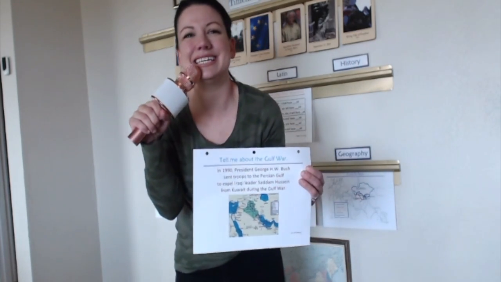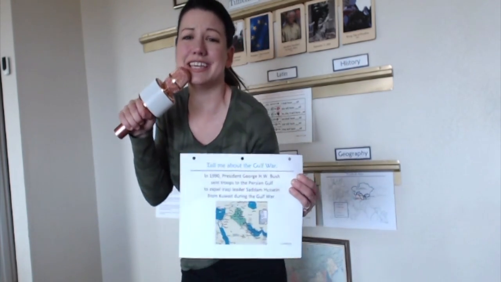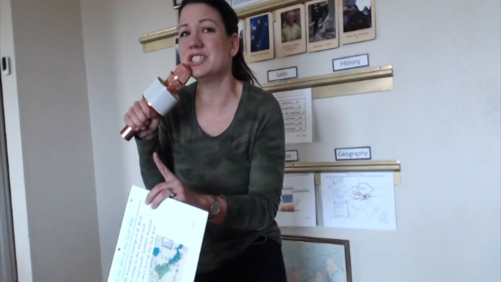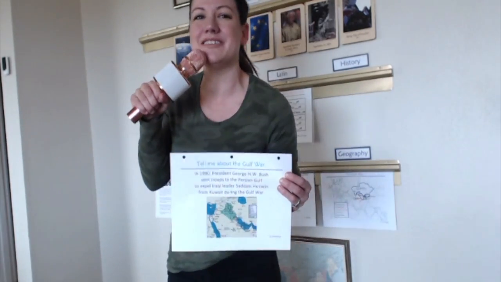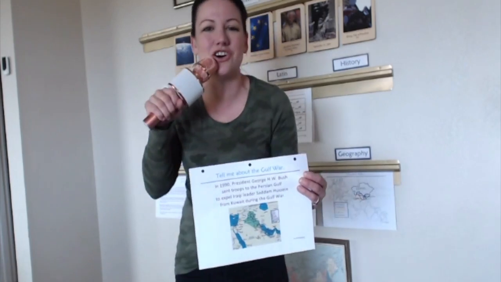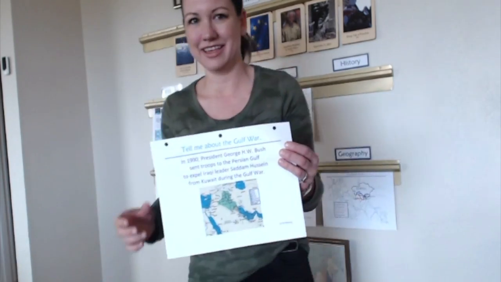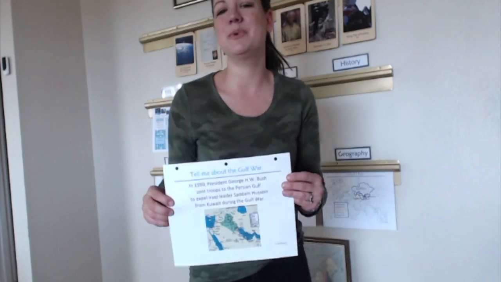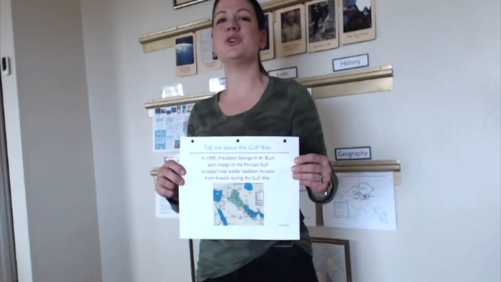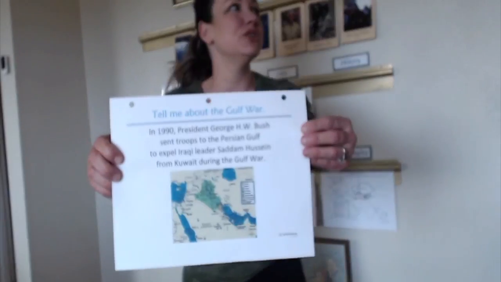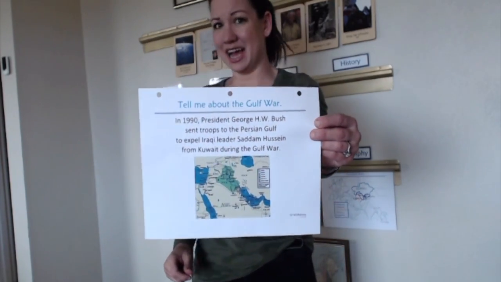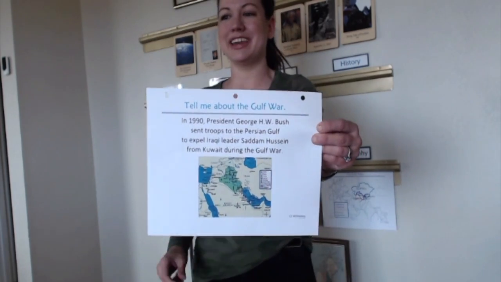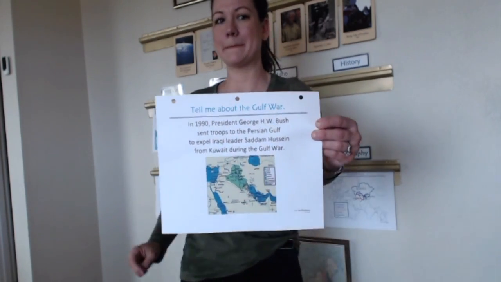In 1990, President George H.W. Bush sent troops to the Persian Gulf to expel Iraqi leader Saddam Hussein from Kuwait during the Gulf War. In 1990, President George H.W. Bush sent troops to the Persian Gulf to expel Iraqi leader Saddam Hussein from Kuwait during the Gulf War.